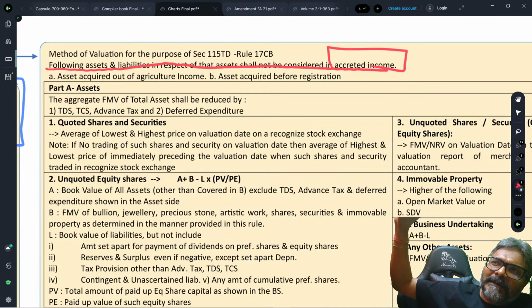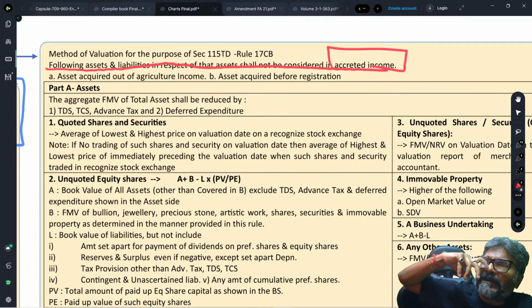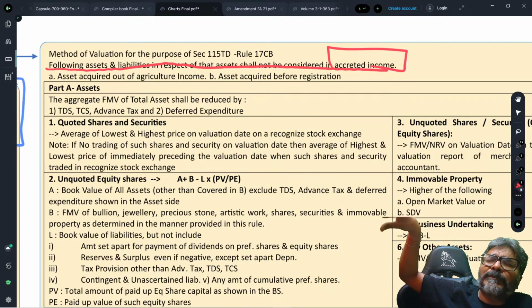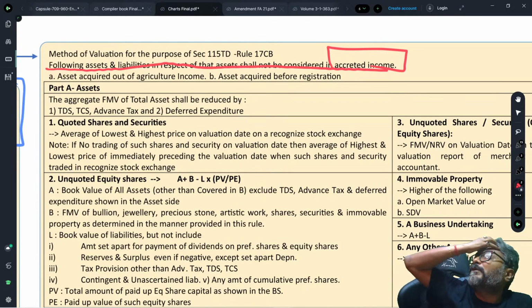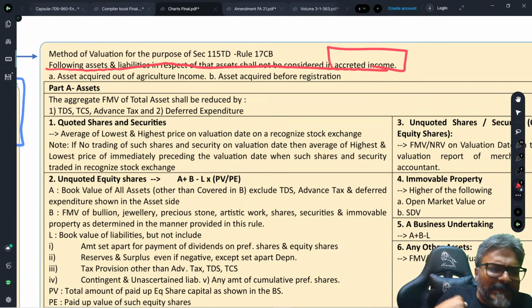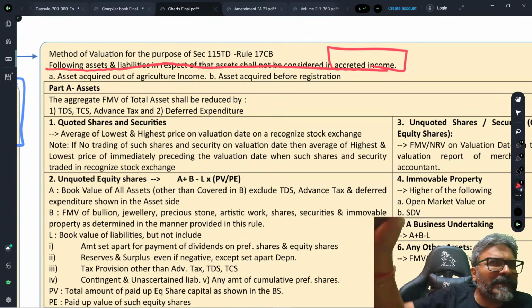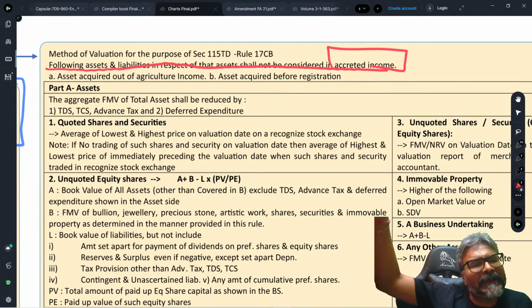Suppose I claim that I have used the agricultural income to acquire an asset. Definitely, students, I will say that, look, I have not abused your Section 11 exemption, because I got the exemption on agricultural income independently.